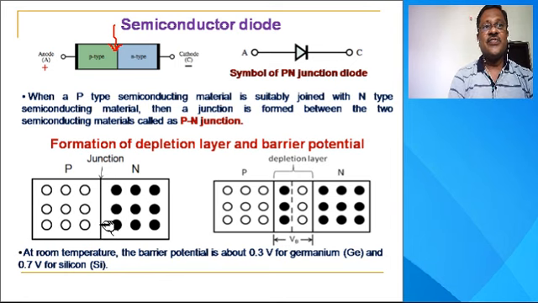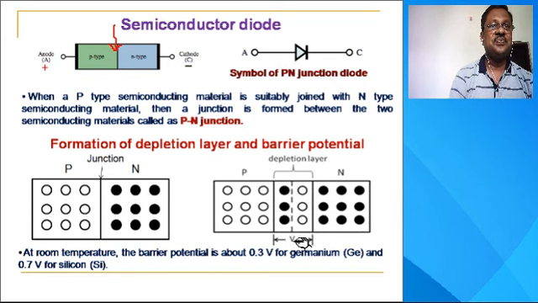Therefore, near the junction, they will recombine with each other, and hence the recombination of electrons and holes takes place from both sides of the junction.